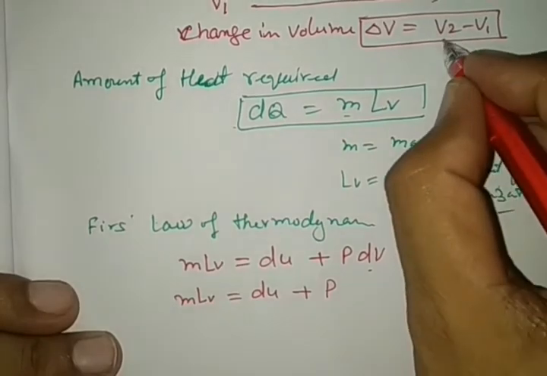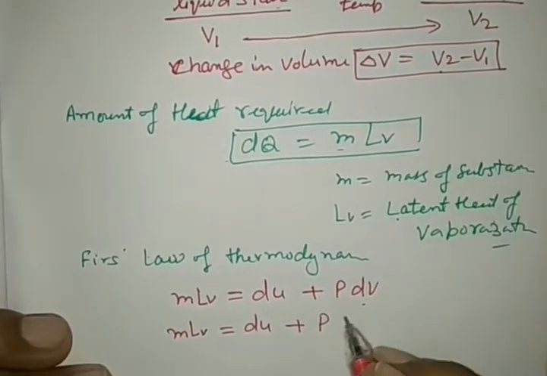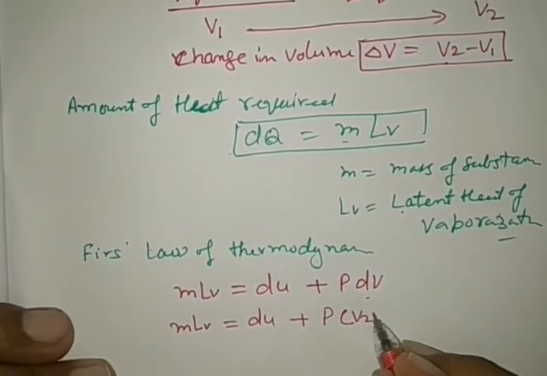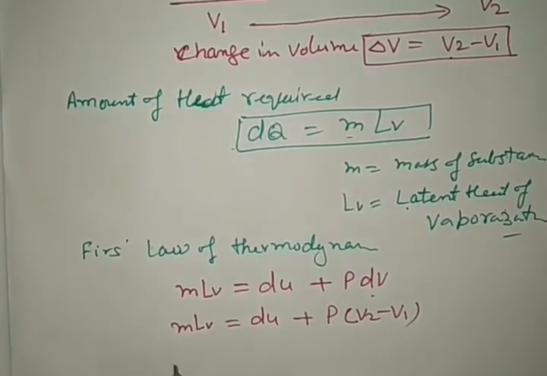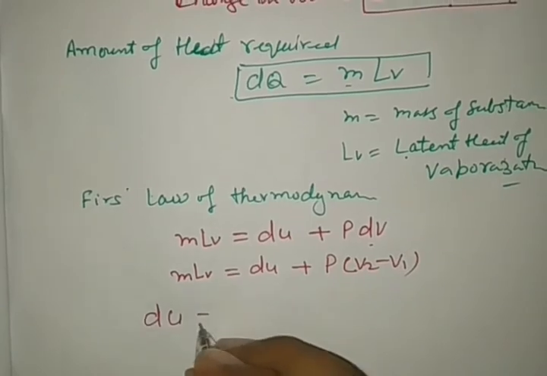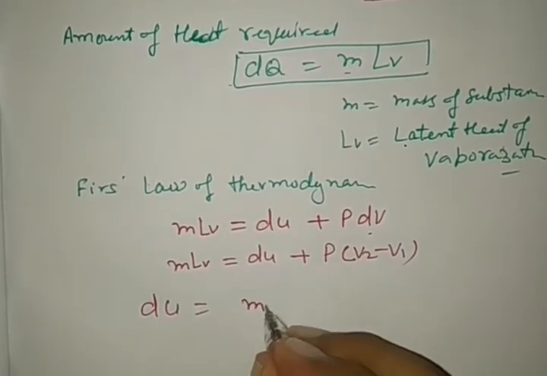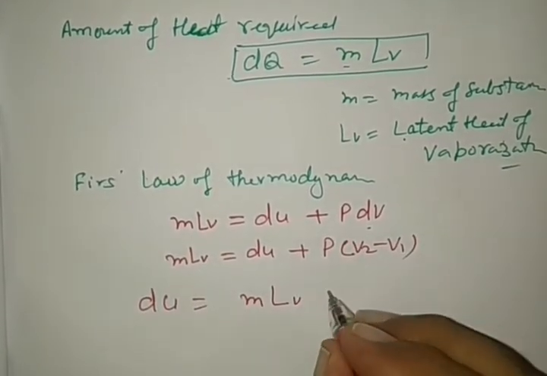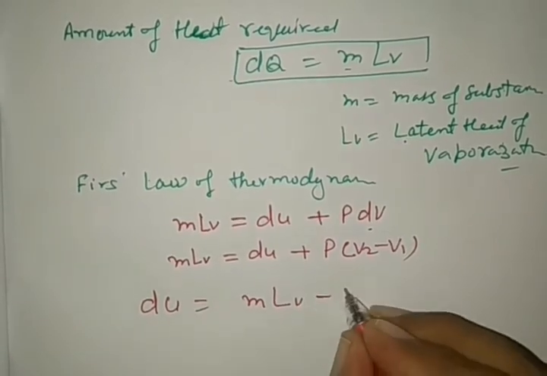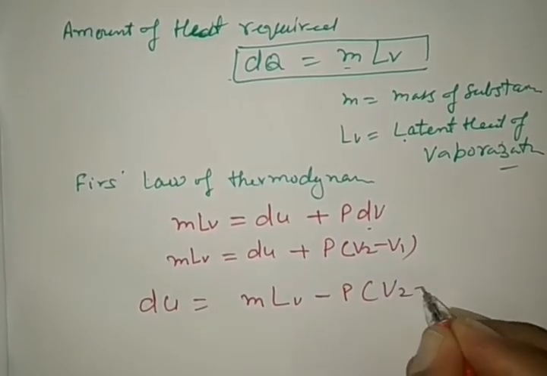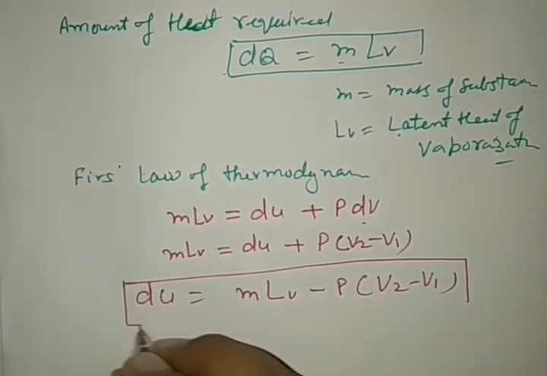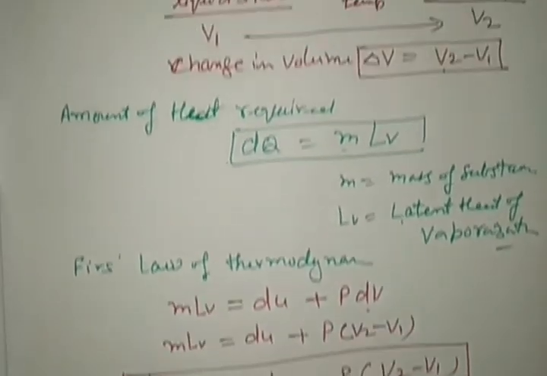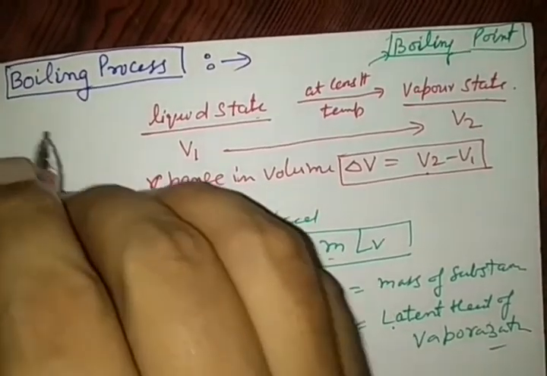Change in volume is how much? See here, V2 minus V1, right? Now what is du? du is equal to mass into latent heat of vaporization minus P change in volume. This is the shape of first law of thermodynamics here in case of boiling process.